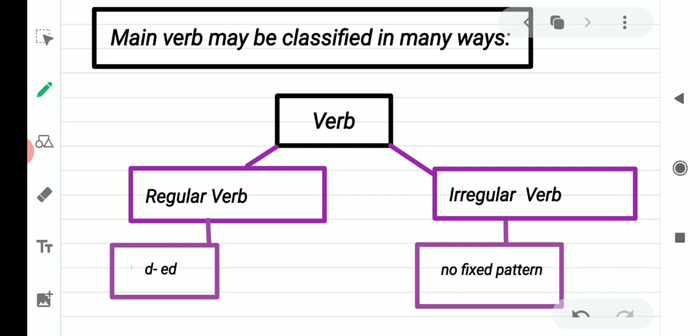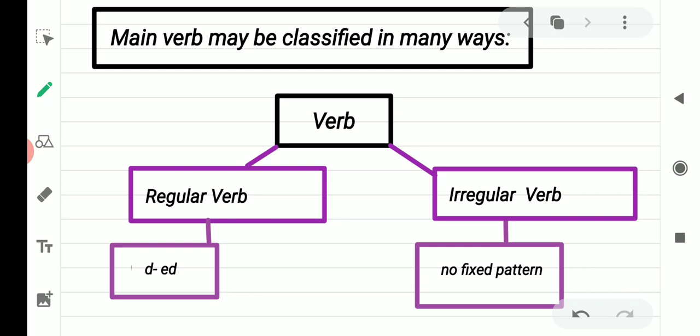Walk, walked, walked. All these verbs take either d or ed in their ending while forming their past tense and past participle. Laugh, laughed, laughed. So these are called regular verbs. The verbs which take d or ed in their ending are called regular verbs.